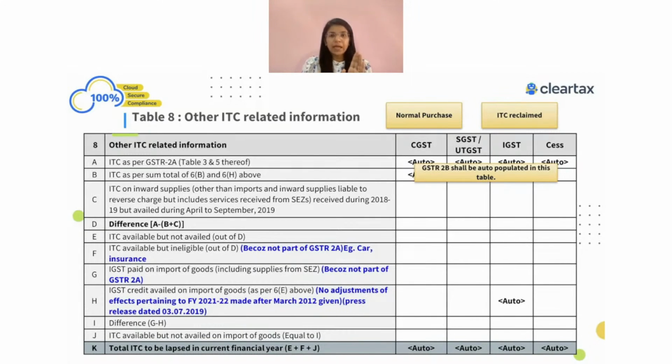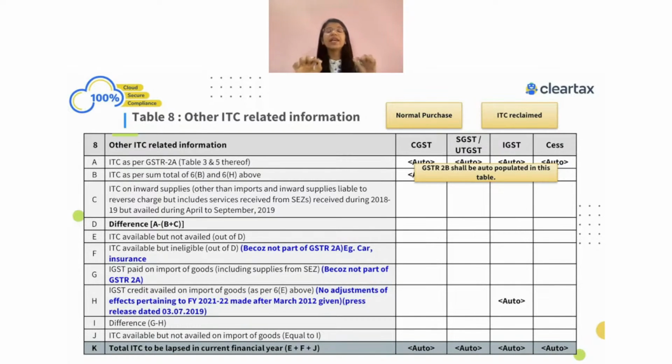It will be there. The eligible ITC here means as per 2B, which means if there is a difference in place of supply, that is, when the supplier has mentioned a place of supply that does not match the state in which you are registered, it is considered as ineligible ITC. Or wherever the document was uploaded after the due date of the amendments, like after the September return period, it will not form part of your table number 8A. It will not come over there. So that information will never be there in table number 8A.